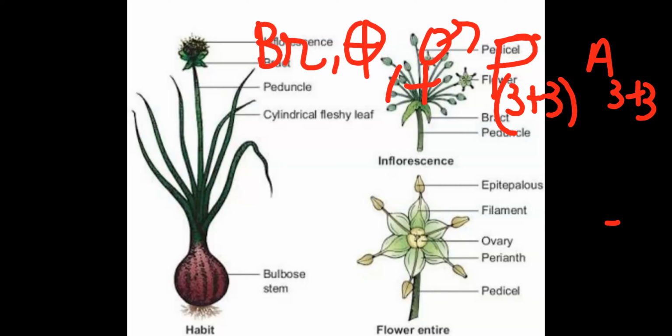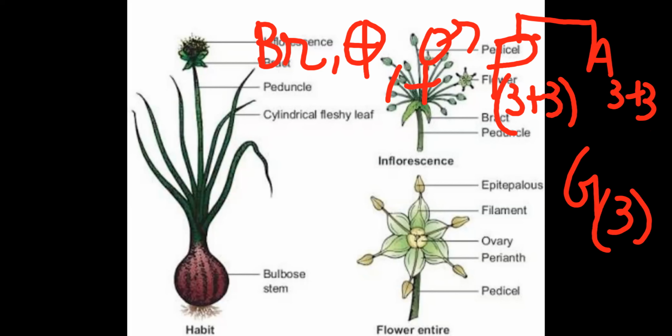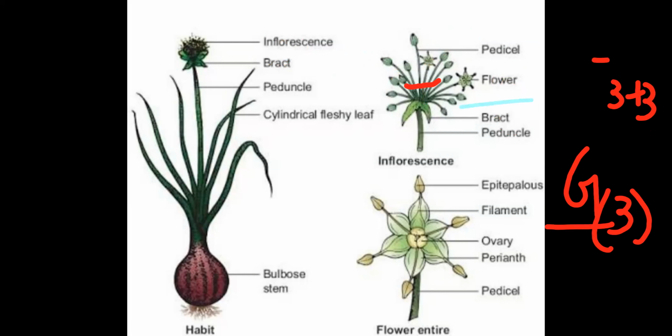remember, in a different way. They attach to the tepals, but they don't attach to themselves. So here you don't have to make a bracket, right? And make the association line. So that shows tepals 6 in number, 3 plus 3, they are fused, and androecium 6, 3 plus 3, but they are free from each other. Then next, gynoecium, tricarpellary, fused, and hypogynous. This is the floral formula of Liliaceae family.